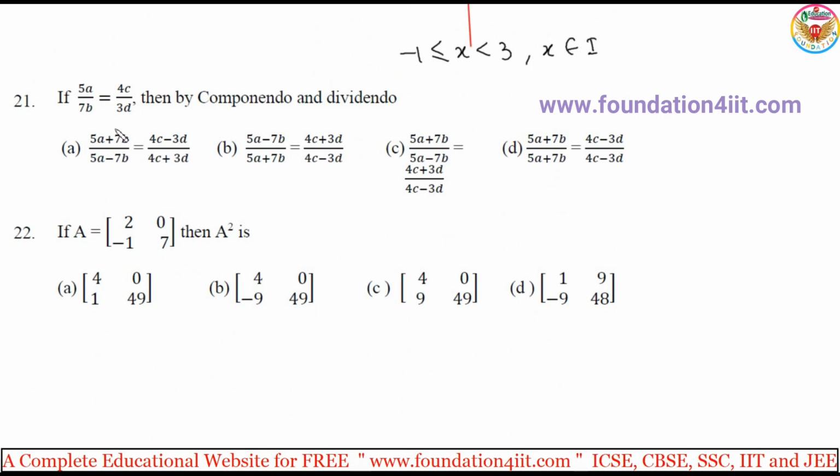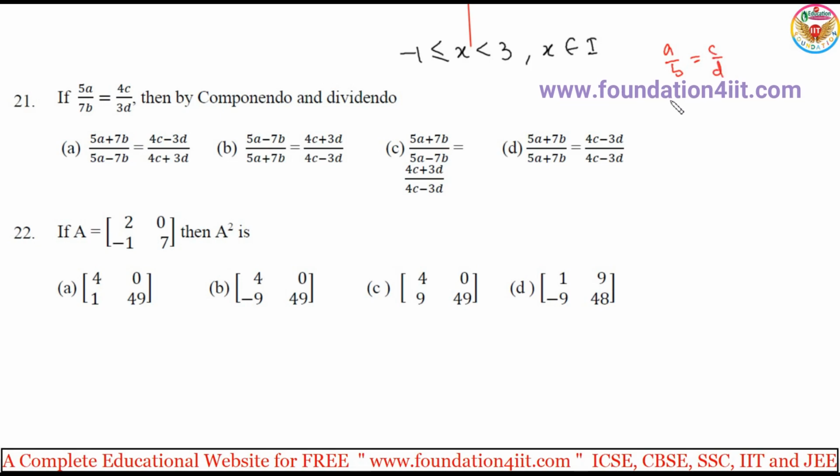The 21st is a direct rule. If 5a by 7b is equal to 4c by 3d, then componendo and dividendo means numerator plus denominator by numerator minus denominator. We know the rule, right? If a by b equals c by d, then a plus b by a minus b is equal to c plus d by c minus d.